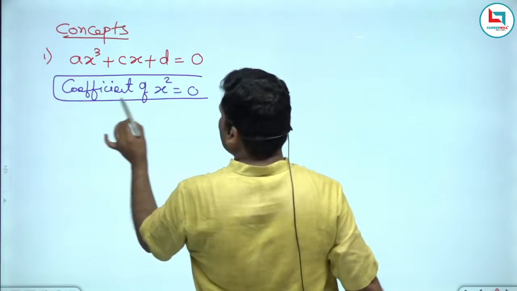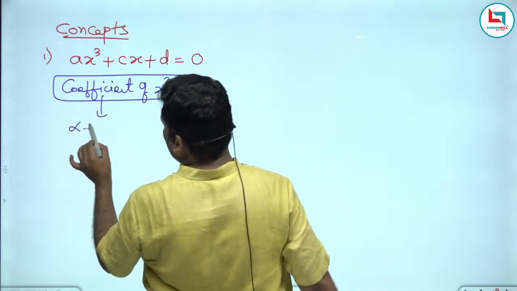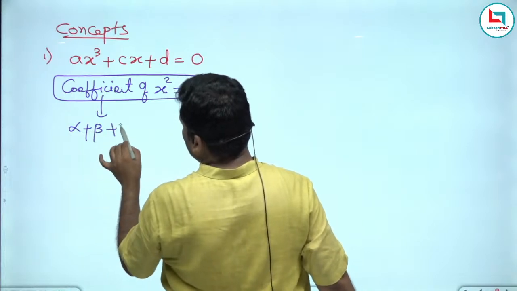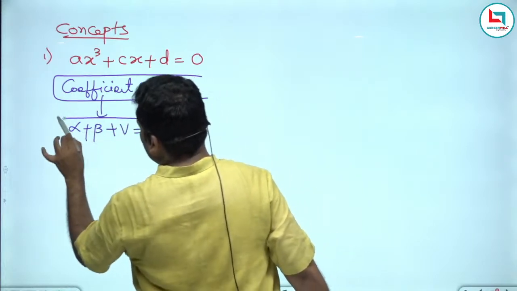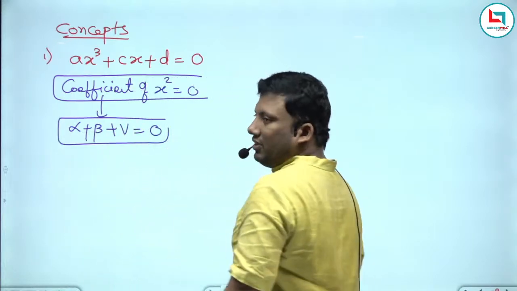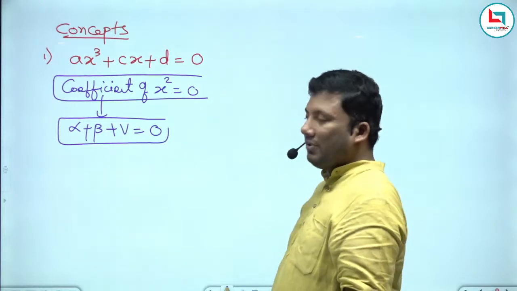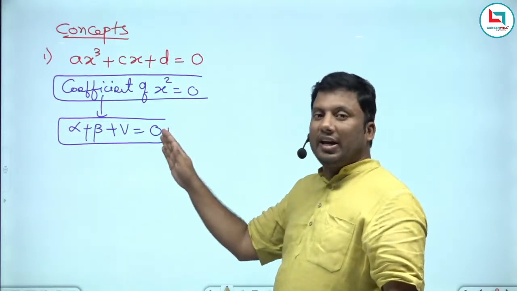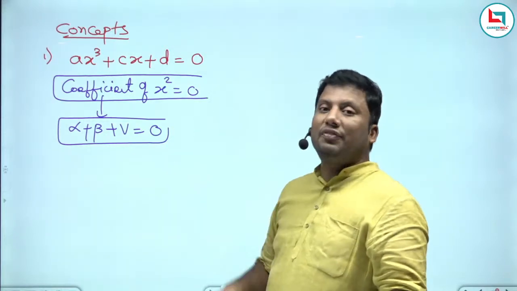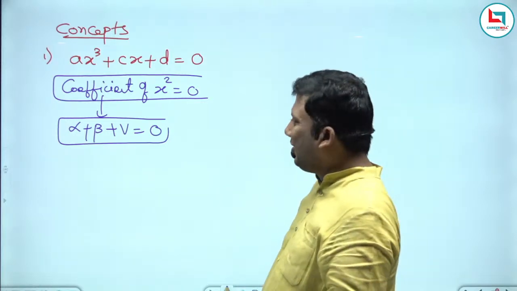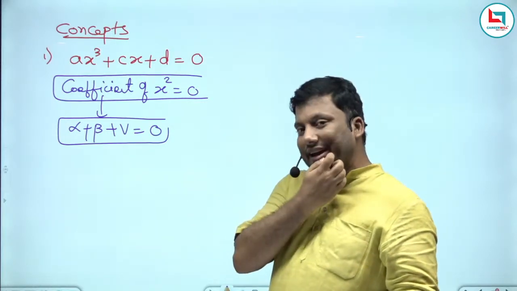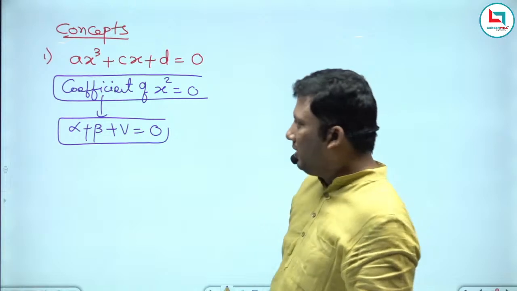If the coefficient of x square is 0, the sum of the roots taken one at a time is 0. In a cubic equation, if the coefficient of x square is 0, that means the sum of the roots taken one at a time should be 0.